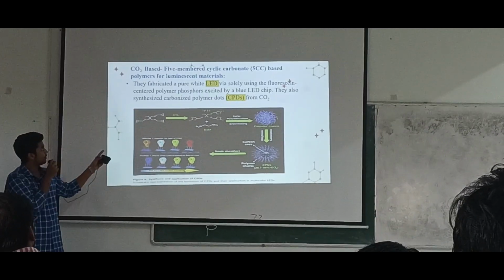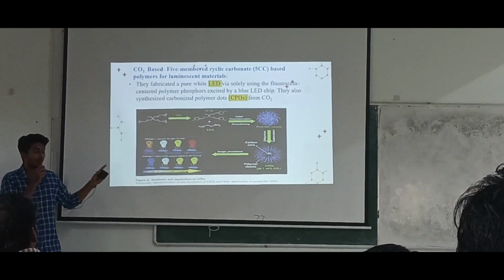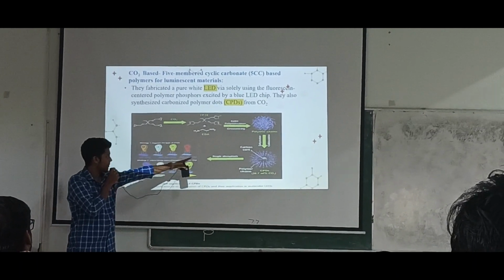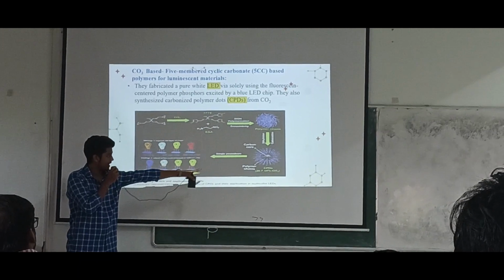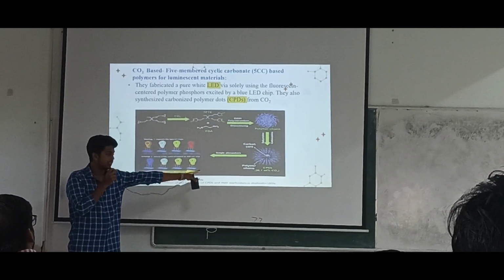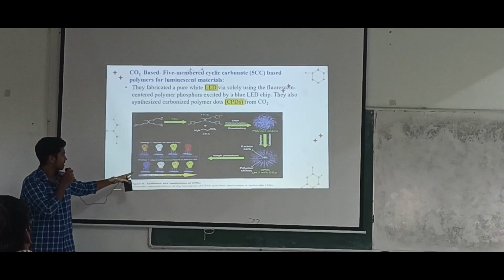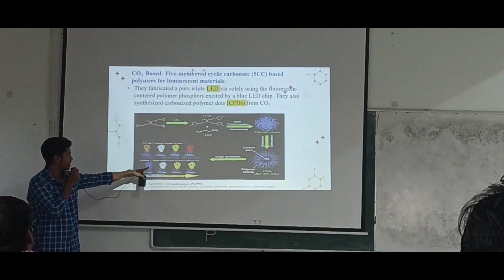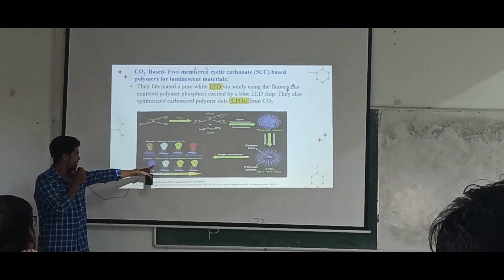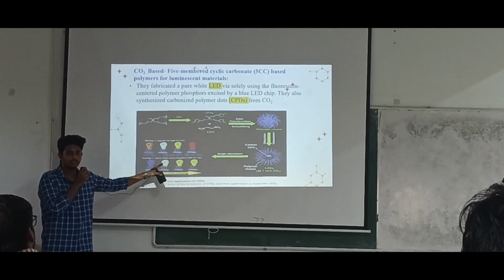As you can see, there is a 5-membered cyclic carbonate, 5CC we call that. And here you can see the reactions, these are the step-by-step reactions involved. Finally, you get the blue color copolymer, and that is reacted with the phosphor. You get this kind of LEDs, depending on the nanometer technology. After increasing or decreasing, you change the color of the LEDs.